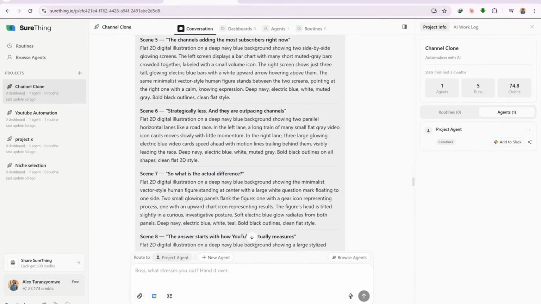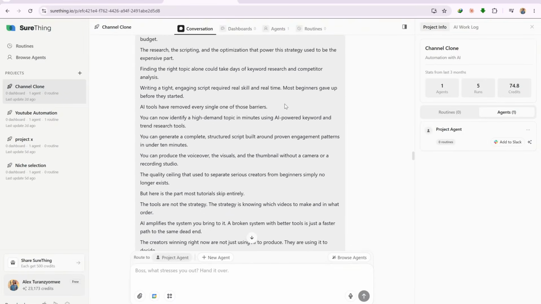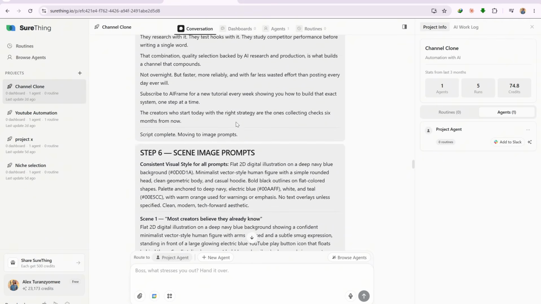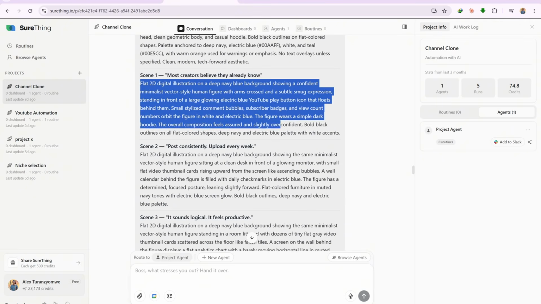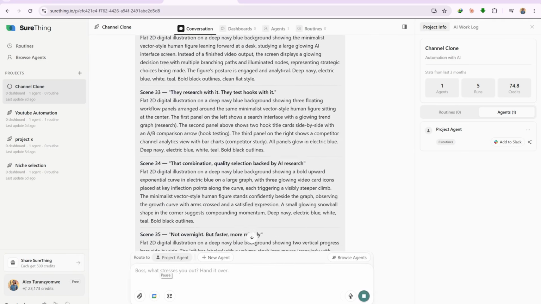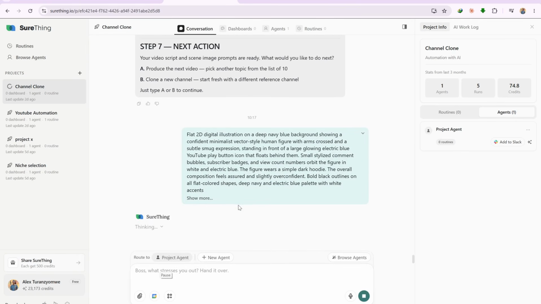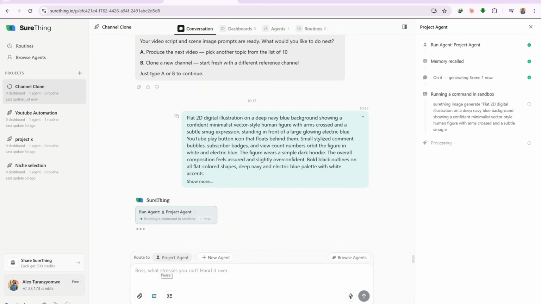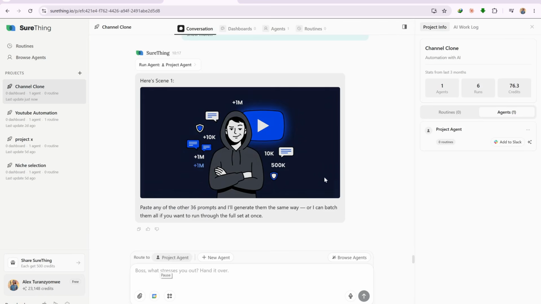Instead of opening different tabs or juggling between tools, SureThing generates all your images in one interface. Simply scroll up, copy the prompt for scene 1, paste it in, and submit. And unlike other free tools that return images stamped with a watermark, SureThing gives you a high-quality visual, completely clean. In a few seconds, your first image is ready. Take a look at what comes out.